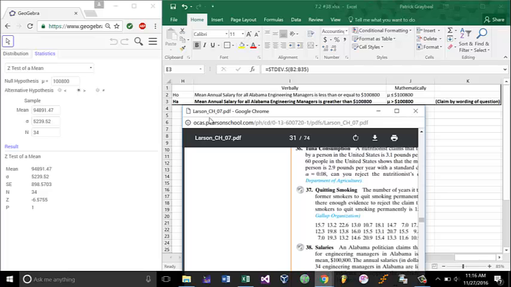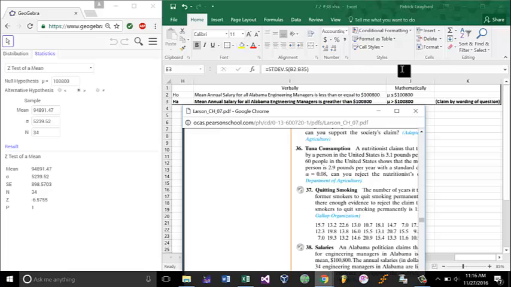Now our H0 would be the complement. So after examining the H0 or Ha for our claim, we'd go to the other and we'd make its complement. In this case, it's going to be H0, and the complement is going to be mu is less than or equal to $100,800.